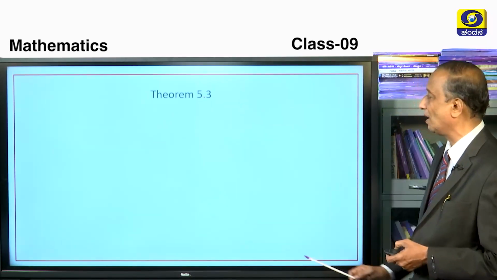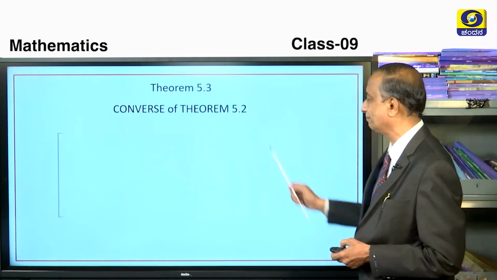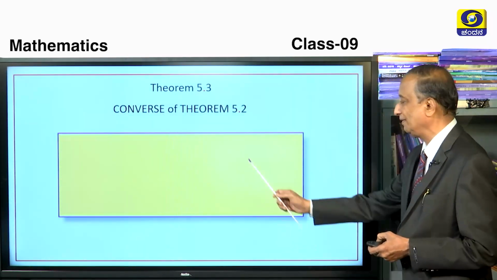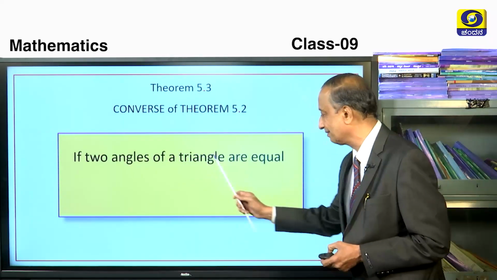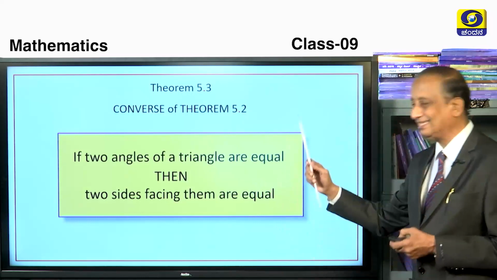So we will go now to theorem number 5.3, which is nothing but the converse of theorem number 5.2, which states that if two angles of a triangle are equal, then the two sides facing them are equal.